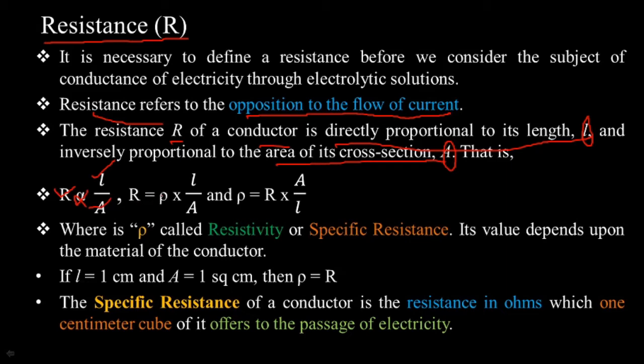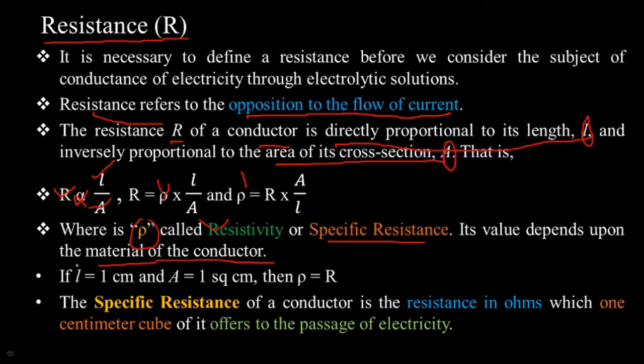Then R is equal to rho into L by A, where rho is a constant, and rearranging this equation, rho is equal to R into A by L. Rho is called the resistivity, or the specific resistance. And the value of rho depends upon the material of the conductor.